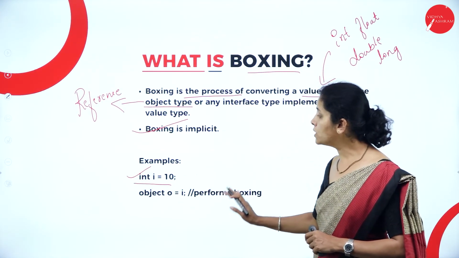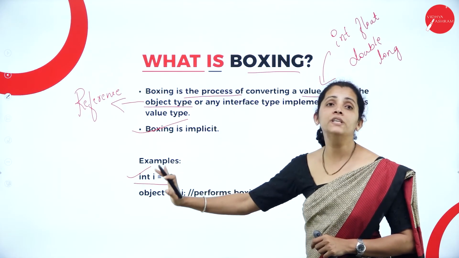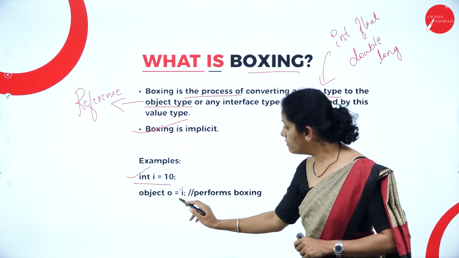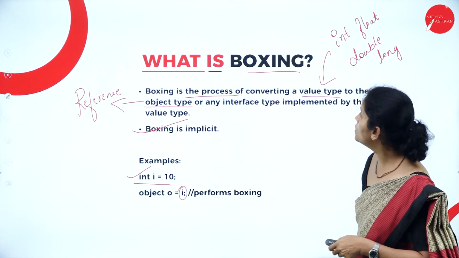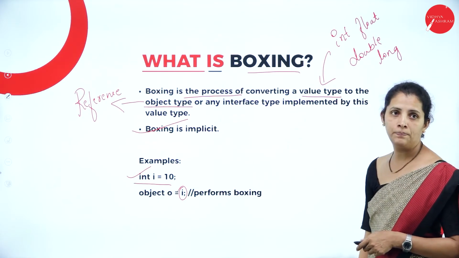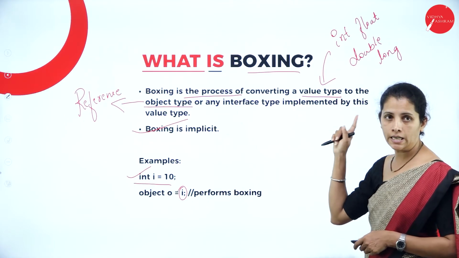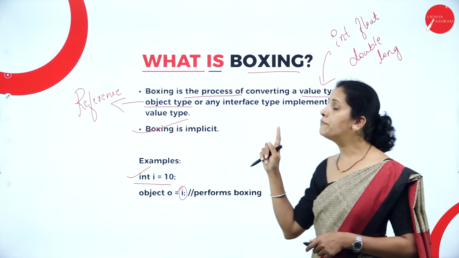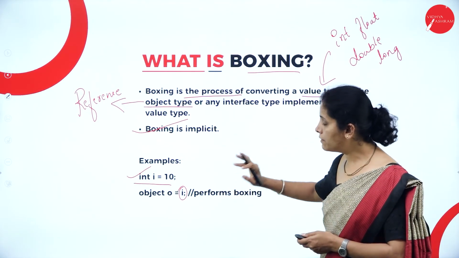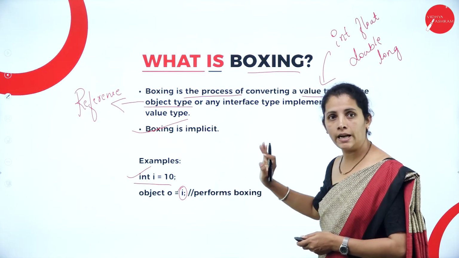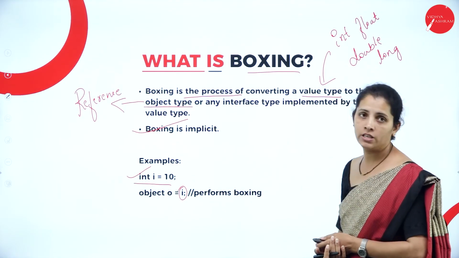Now I'm going to convert this i to object type, which is known as boxing. So dear student, value type is nothing but the basic data type, and here reference type is nothing but object type. So converting the basic data type to object type is known as boxing.